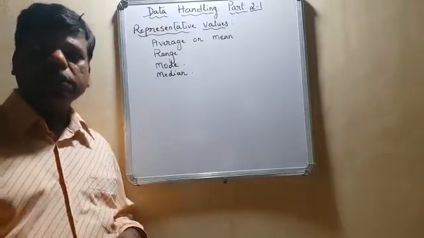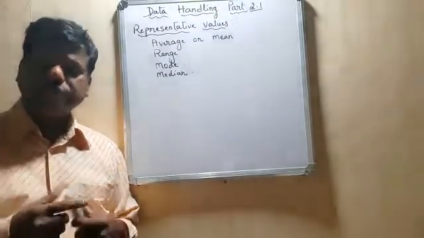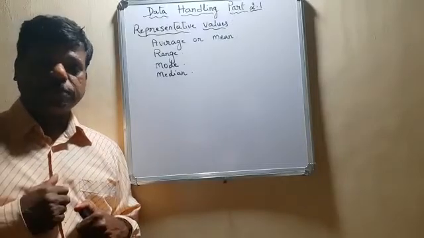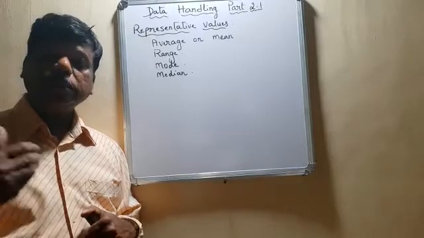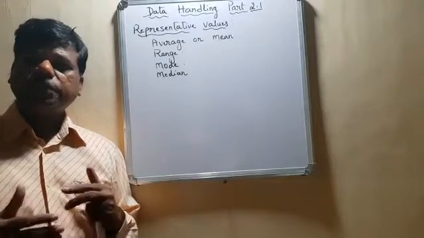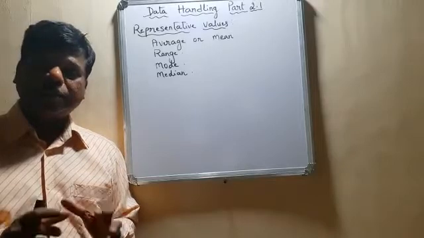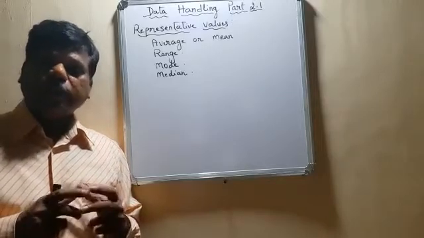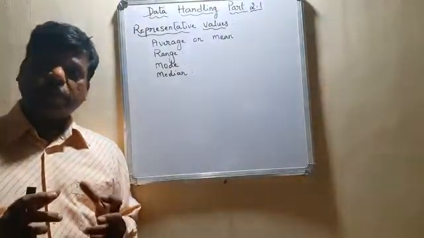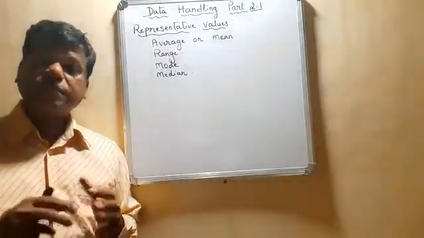Now consider that there is a person A who is practicing math 5 hours a day, the next day 4 hours, and on the third day 6 hours. On an average, how many hours did this person study? For 3 days he has continuously practiced math. On an average, how many hours did he learn each day? It does not mean that he has learned so many hours per day. It is not the actual value, but it is the averaged value.